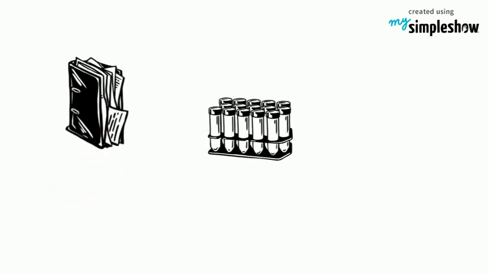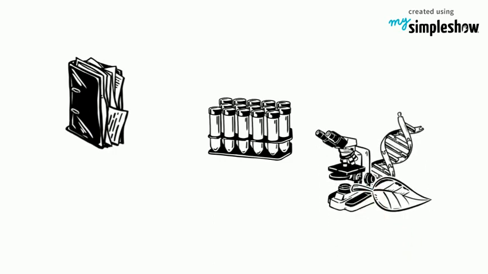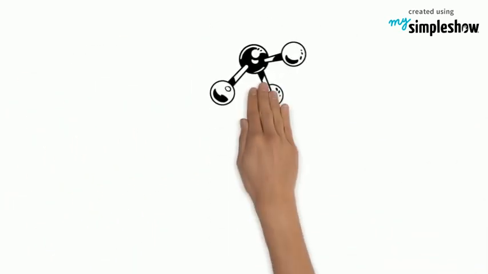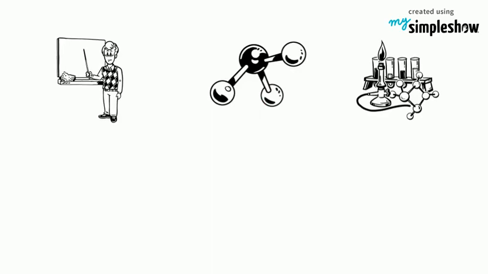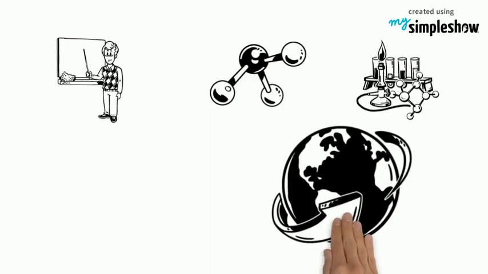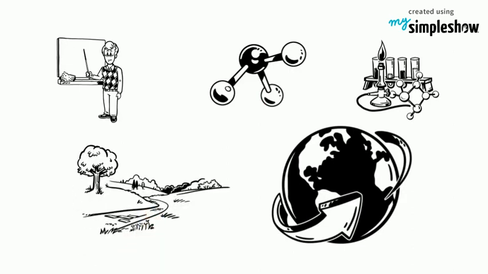Let's review some basic chemistry concepts before we jump into biochemistry. Chemistry is the study of chemicals, and basically everything is a chemical. So you can think of chemicals as being different kinds of stuff. Chemistry is the study of stuff.